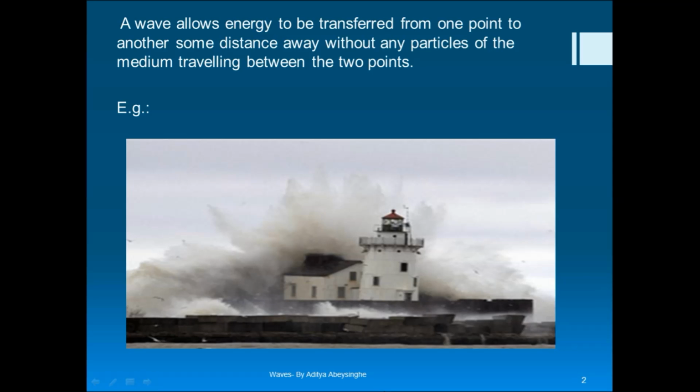A wave is actually an energy transmitter, not a particle or an object. A wave allows energy to be transferred from one point to another some distance away without any particles of the medium traveling between those two points. So a wave transmits energy. You can see an example in this picture, a sea wave colliding with a lighthouse or some building like that.